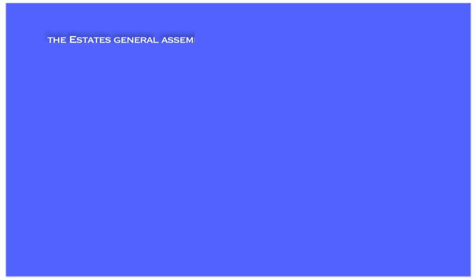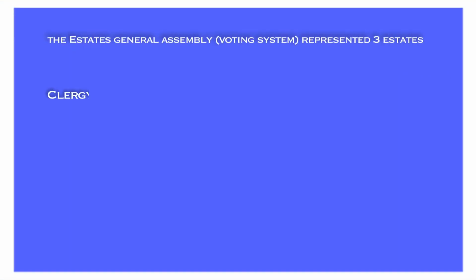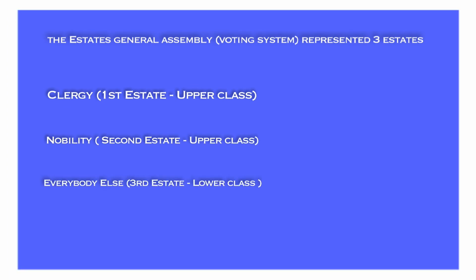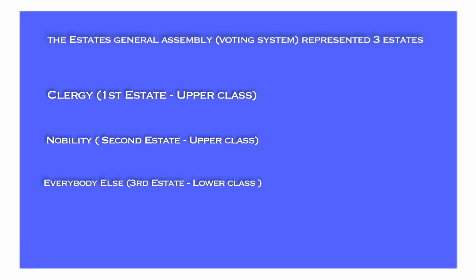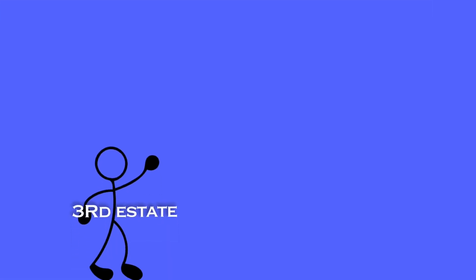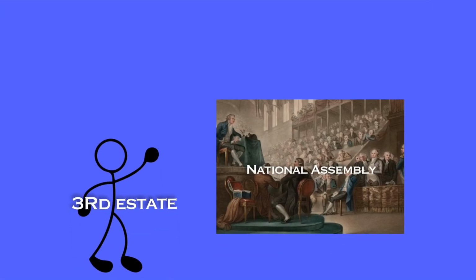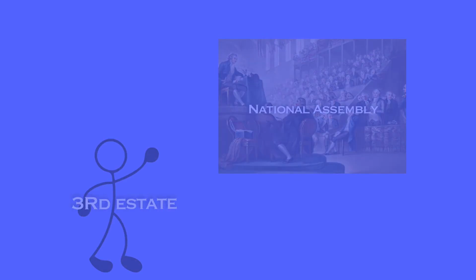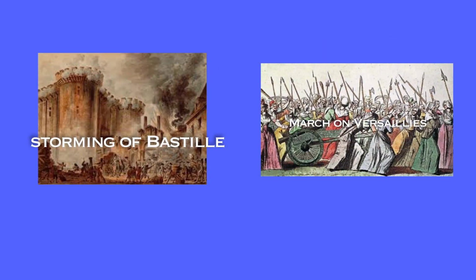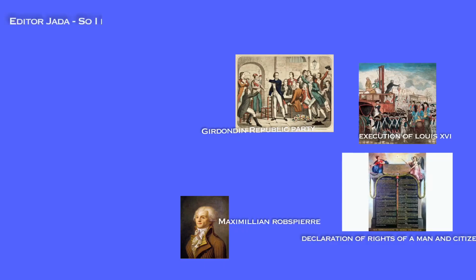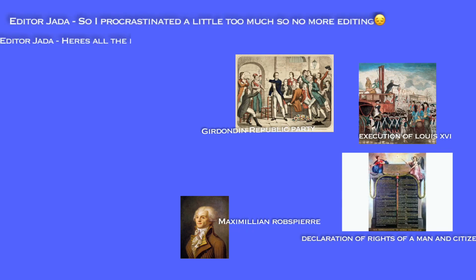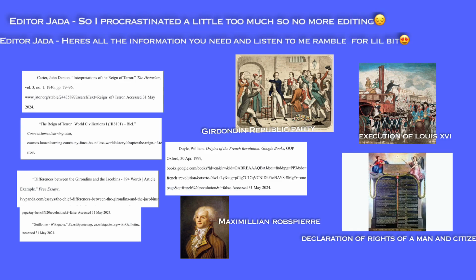The Estates General Assembly represented three French estates: clergy, nobility, and everybody else. The clergy and nobility always voted together due to having similar interests, nullifying the Third Estate's vote. Then members of the Third Estate declared power for themselves and created the National Assembly. This led to riots like the storming of the Bastille and the March on Versailles. Soon, the National Assembly drafted the Declaration of the Rights of Man and Citizen, which abolished power within the higher class. The National Convention was created, which was an era of liberty.